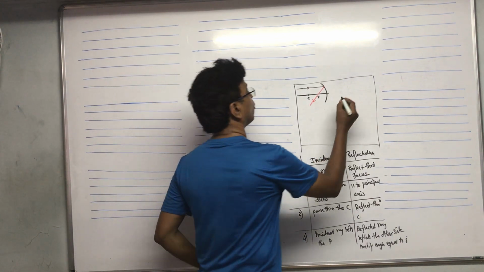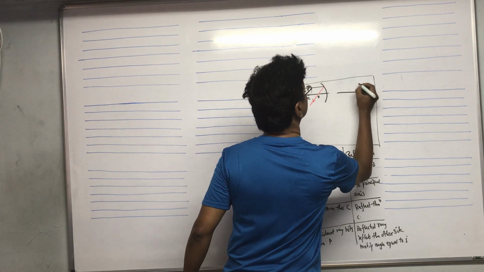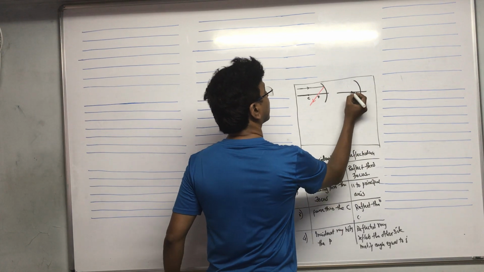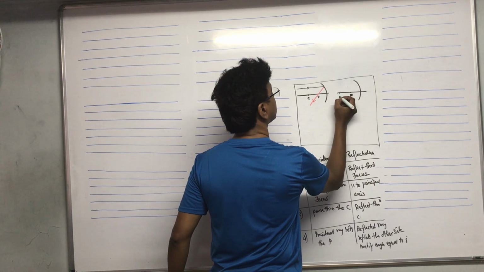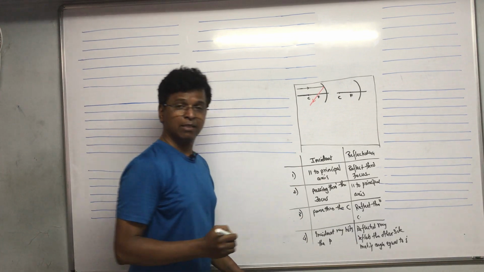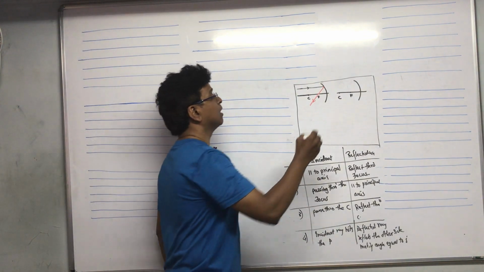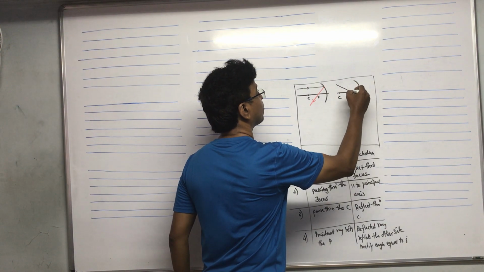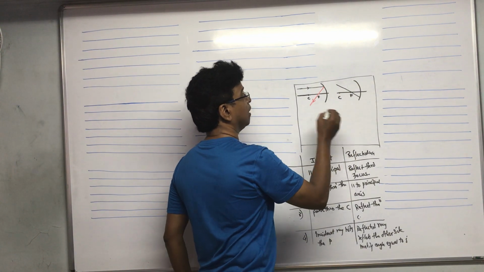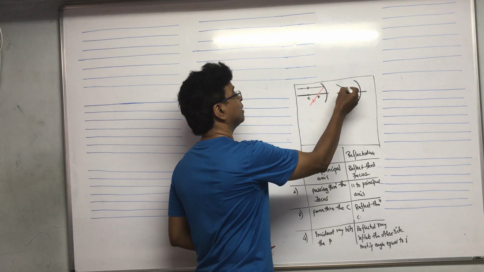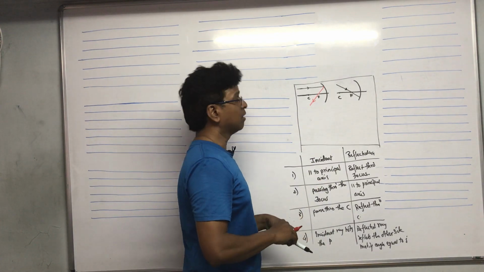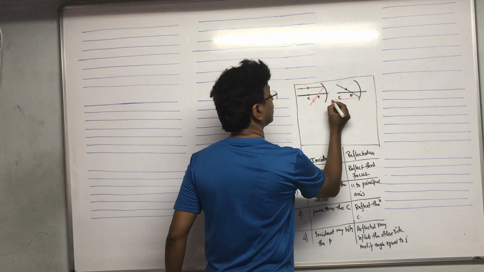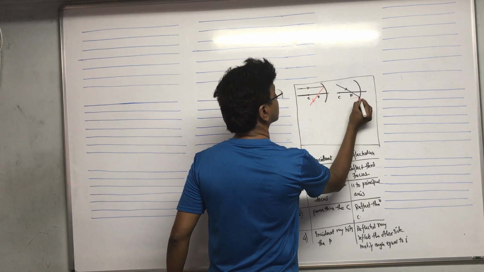Then I am drawing one more principal axis, concave mirror, then again a focus, and again a center of curvature. The second line is what? The incident ray is passing through the focus. When the incident ray is passing through the focus, the reflected ray will run parallel to the principal axis.